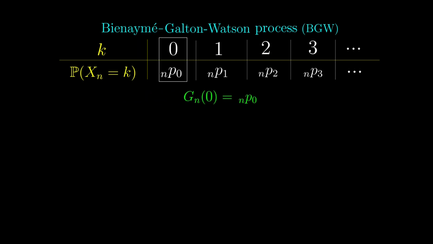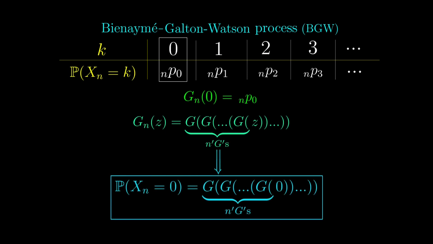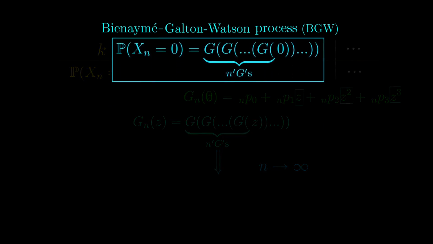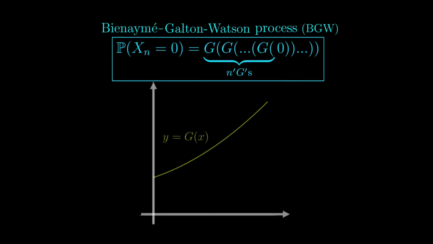Since we can relate this to g, the generating function for x1, the required probability is 0 iterated by g n times. The final probability of eradication is where n tends to infinity, or 0 iterated by g an infinite number of times. For any iteration like this, there is a very nice way to visualize what's happening. We need to construct the graph of y equals g of x, the generating function.